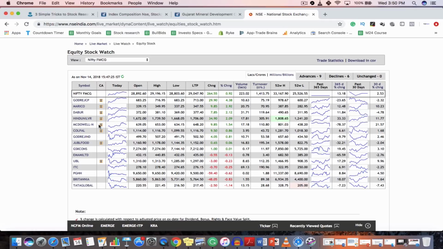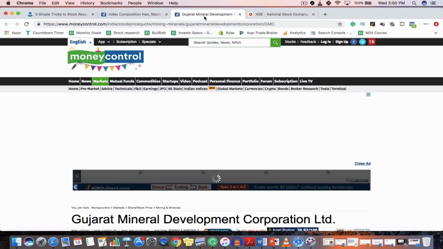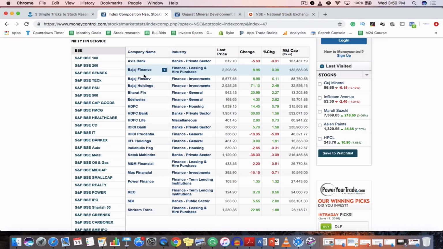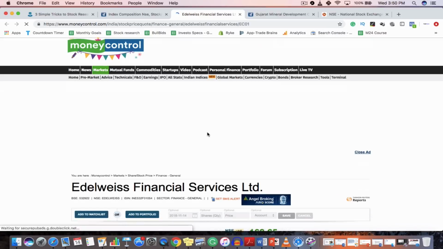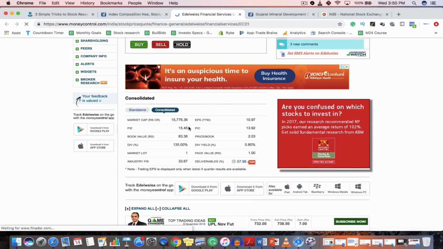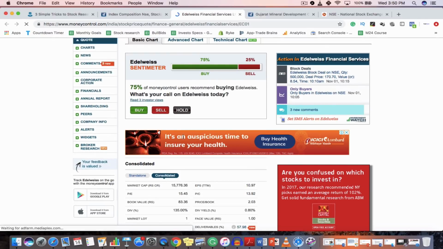I generally prefer Money Control over BSE or NSE India because here you can find customized details about the company. So let's say here you can see that all the financial companies are listed and you want to know more about Edelweiss, then just click on Edelweiss and open it in a new tab, and here you can get more information about the company like what is their market capitalization, what is their PE ratio, what is their book value, and if you want to read more, then you can read about the financials of the company. So everything you can find on the same page.